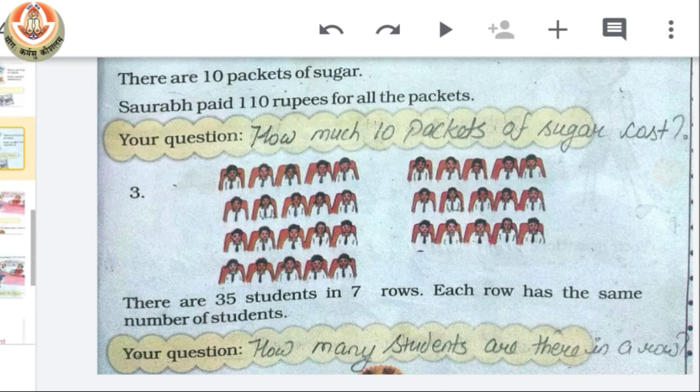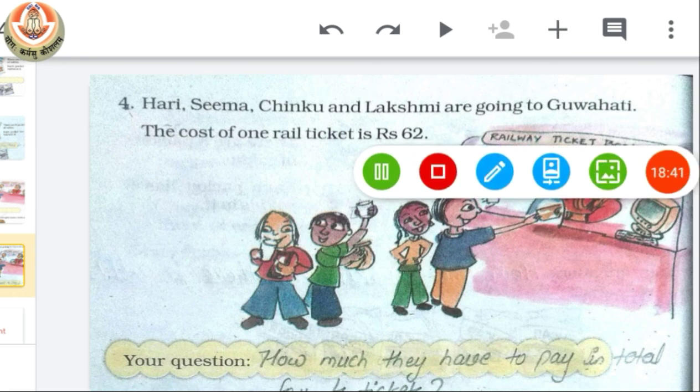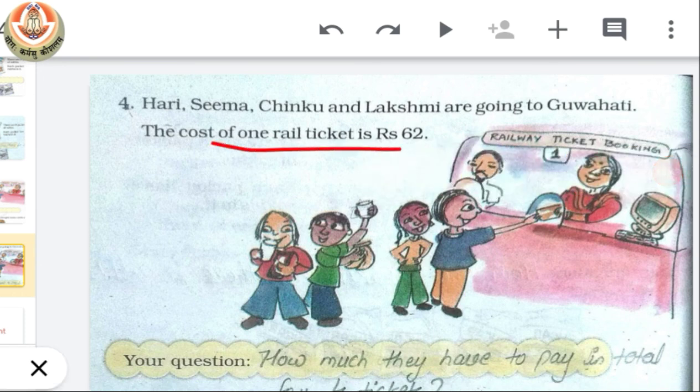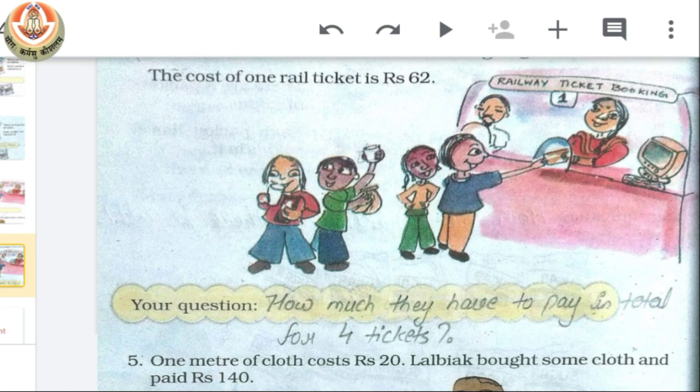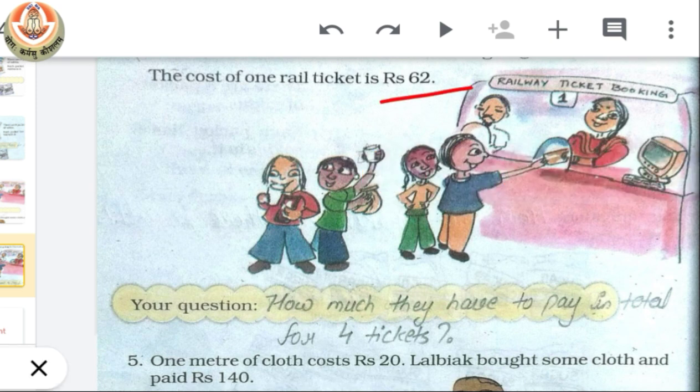Okay. Now the next is, Hari, Seema, Chinku and Lakshmi are going to Guwahati. The cost of one rail ticket is 62. So what should be our question? See, we have been given the cost of one rail ticket. So we can make the question: how much do they have to pay in total for 4 tickets? For the solution of this question, we have to multiply 62 by 4.